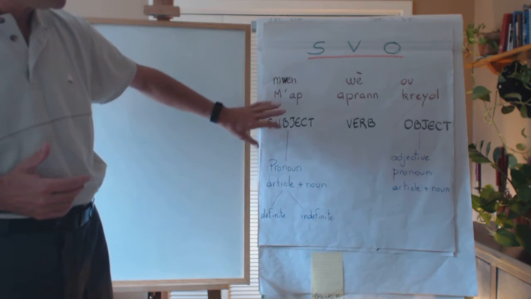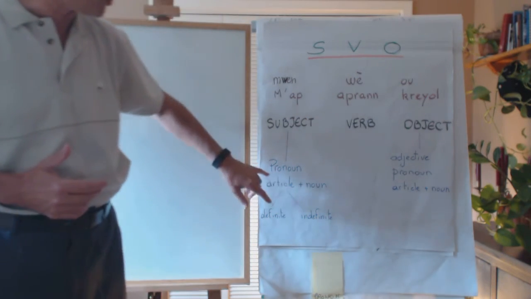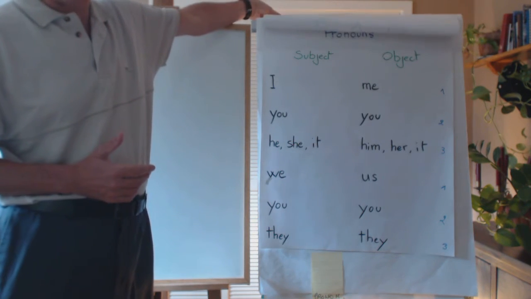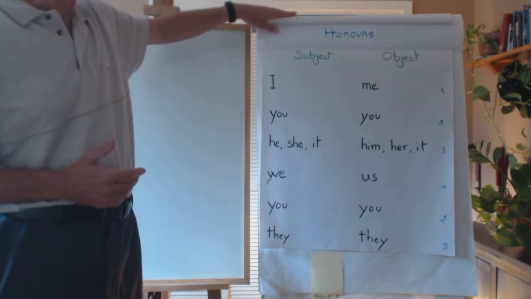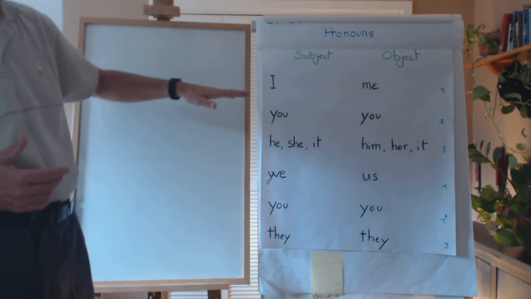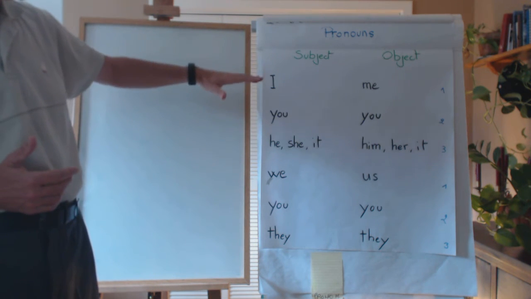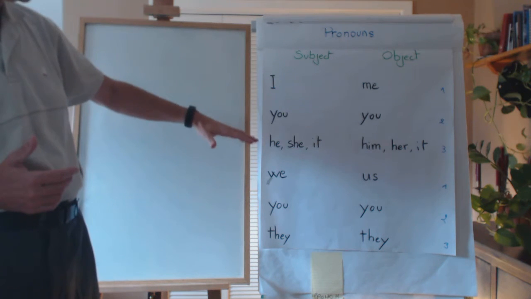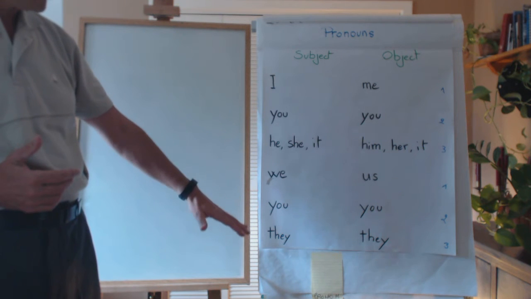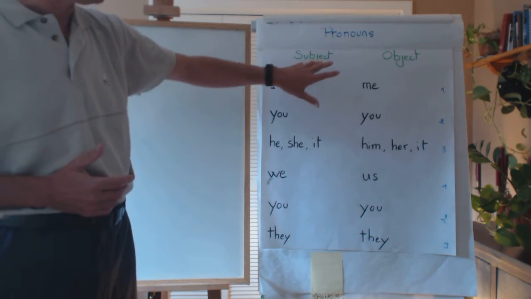The pronouns can be in the subject part or the object part. The pronoun replaces a noun. If we look at the English language, we have singular pronouns, first person, second person, third person, and then plural, first, second, and third. For instance, I meet, the verb to meet.